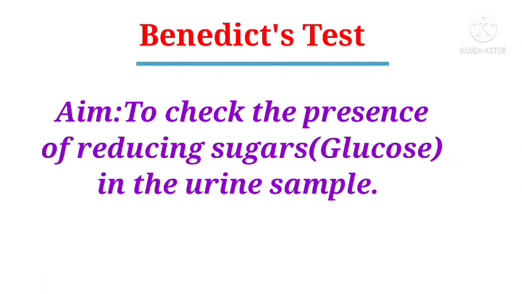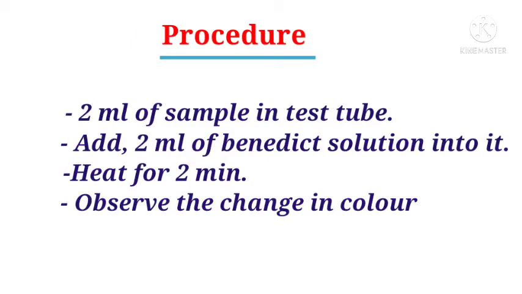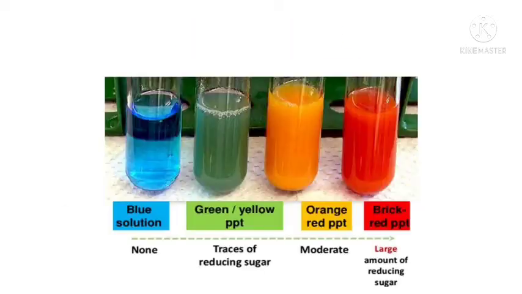Now we shall learn how to do Benedict's test. The aim of Benedict's test is to check the presence of reducing sugars, which means glucose, in the urine sample. First we take 2 ml of sample in a test tube. Then add 2 ml of Benedict's solution into it. Then heat for 2 minutes and observe the change in color.